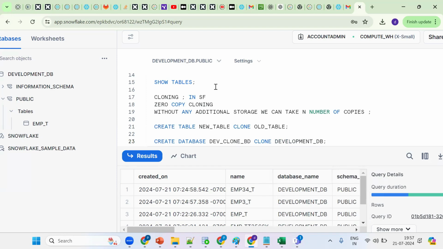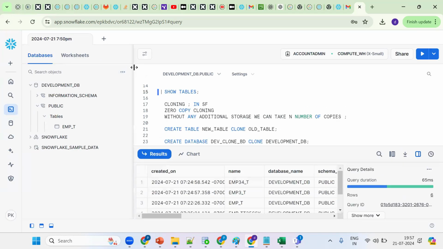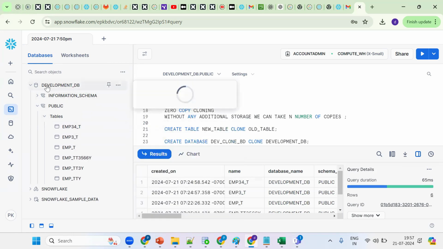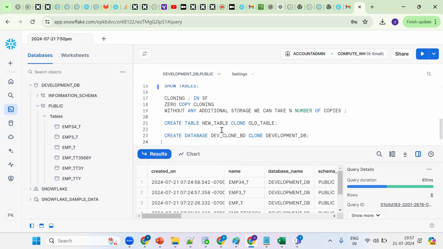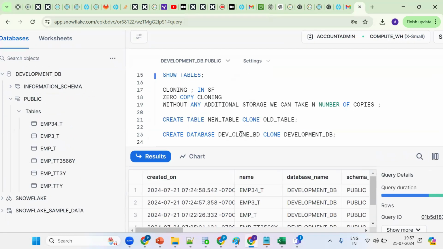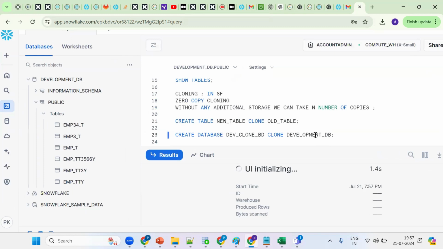If I go to show tables, as of now how many tables are there? Okay, refresh the same thing. We can see 6 tables are there. Now the requirement is that I want to take this entire database backup for testing purpose. How can I take this backup? We can go for create database, new database name, clone is the keyword, old database name. Now try to execute.